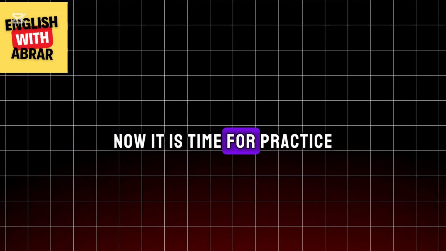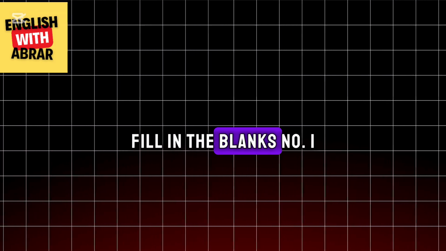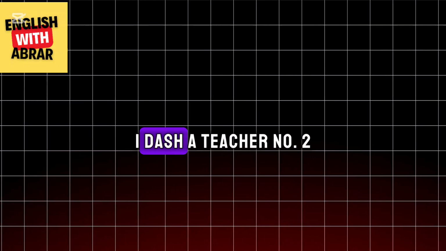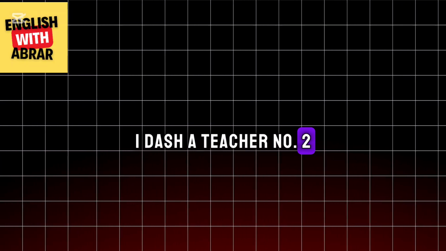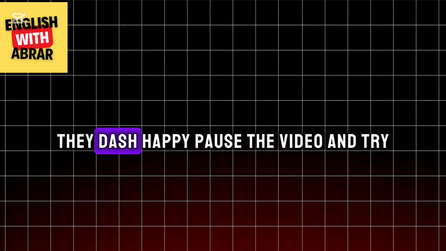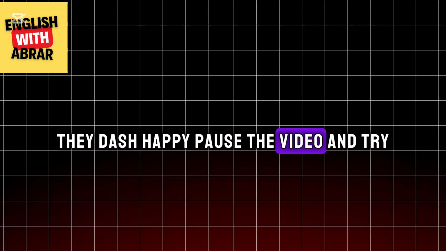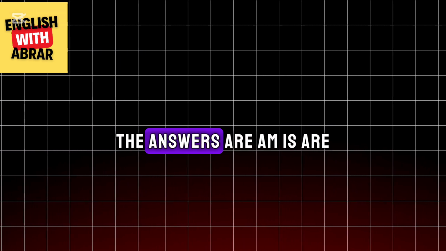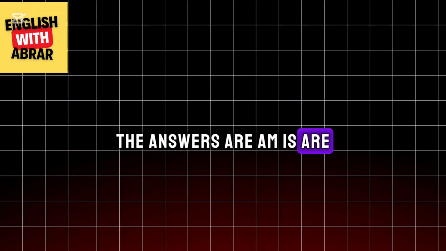Now it is time for practice. Fill in the blanks. Number 1. I dash a teacher. Number 2. She dash my sister. Number 3. They dash happy. Pause the video and try. The answers are am, is, are.